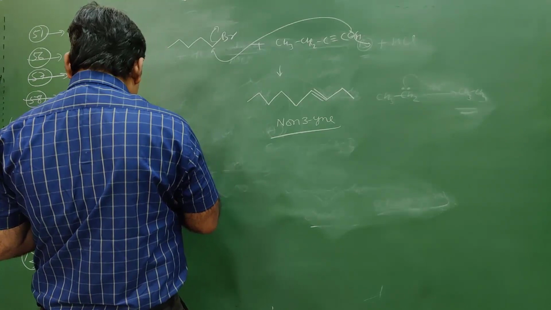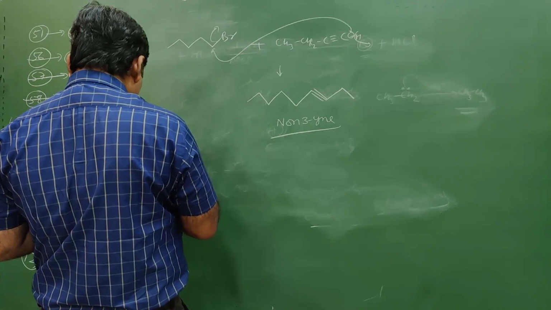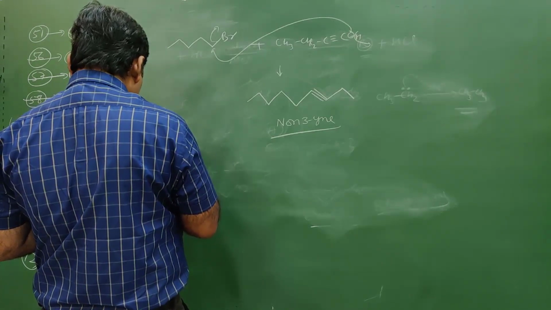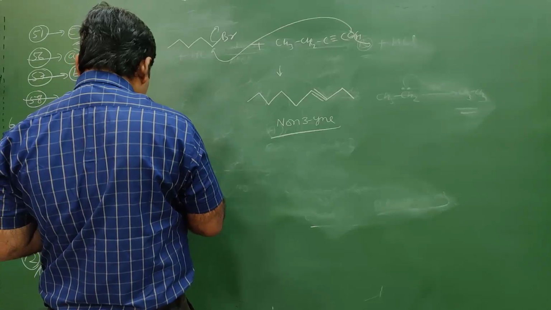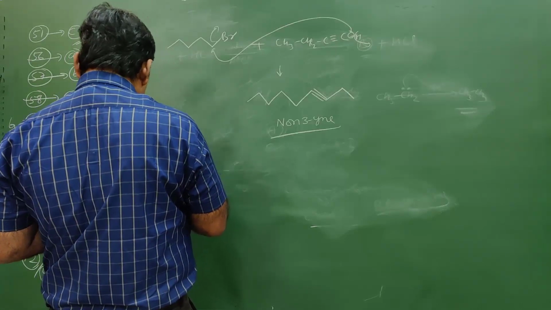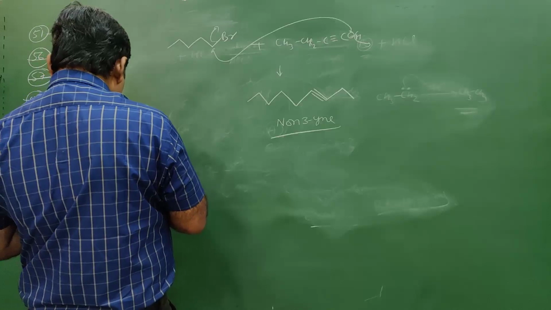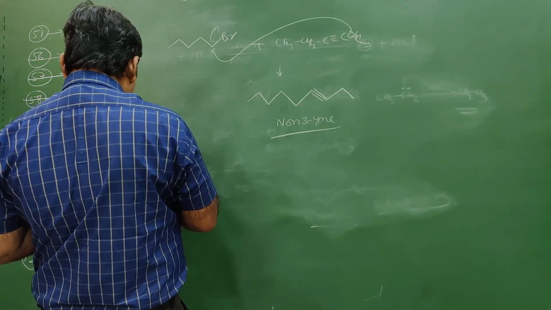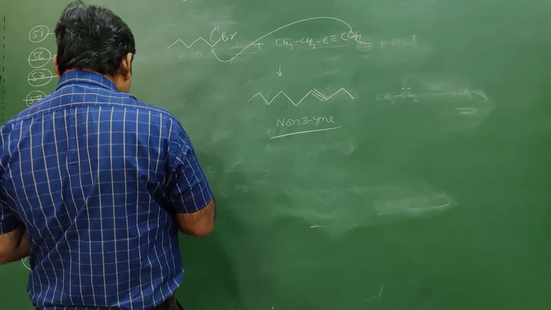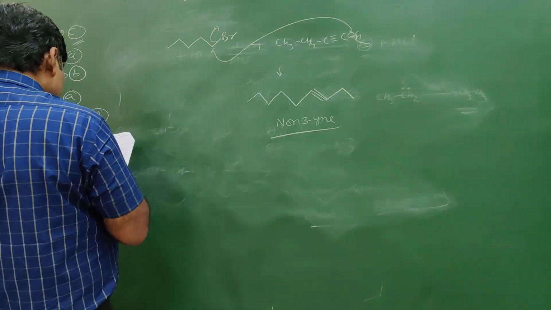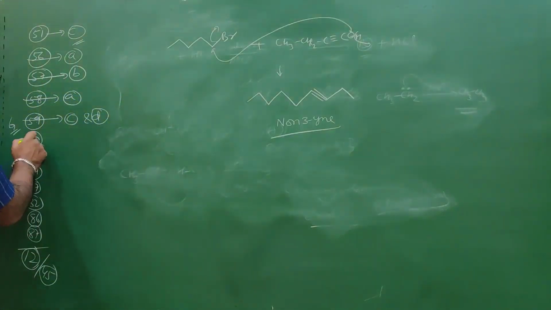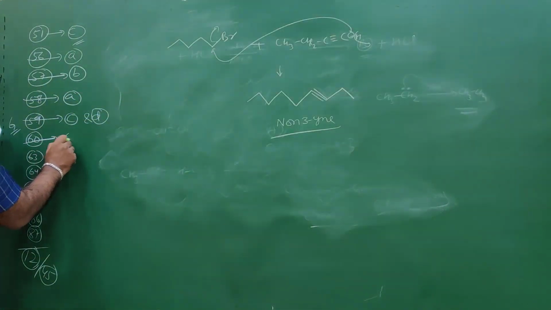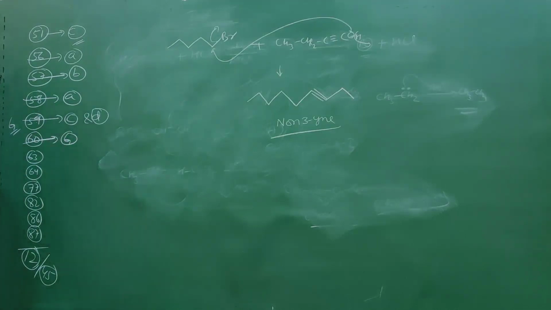The second option has 3 carbons. The fourth option has 5 carbons, so 5 plus 3 gives 8 carbons and we get octyne. The third option has 4 carbons, and with 4 carbons again we get octyne. So I think there is some mistake in question number 60.